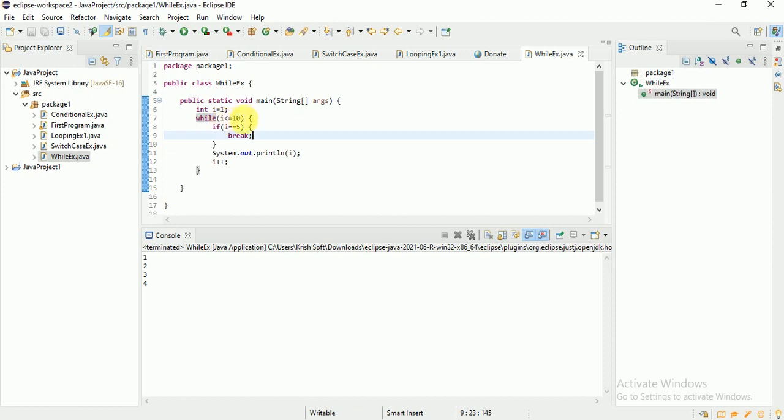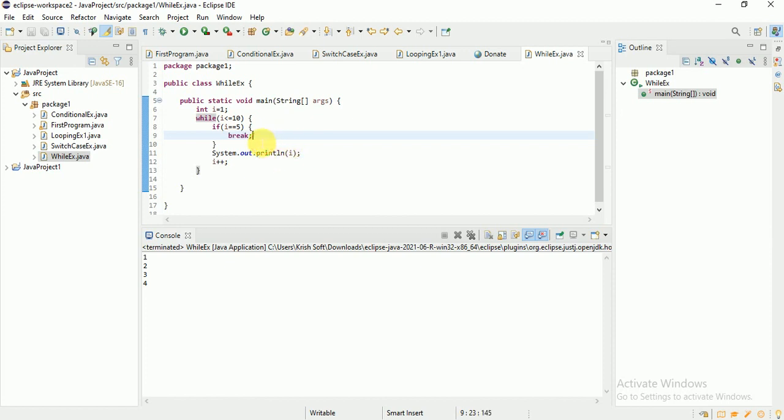4 less than or equal to 10, 4 it is printing. i plus plus it is doing, and then the condition comes here again. Then 5 less than or equal to 10. But 5 equals 5, then break. 1 to 4 it is printing. Perfect.